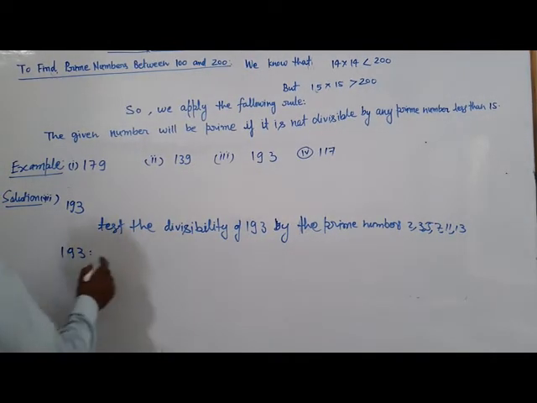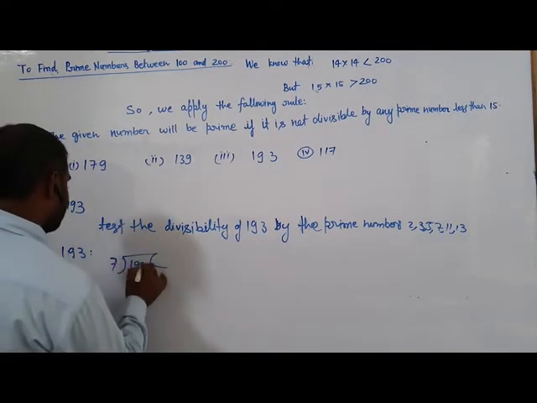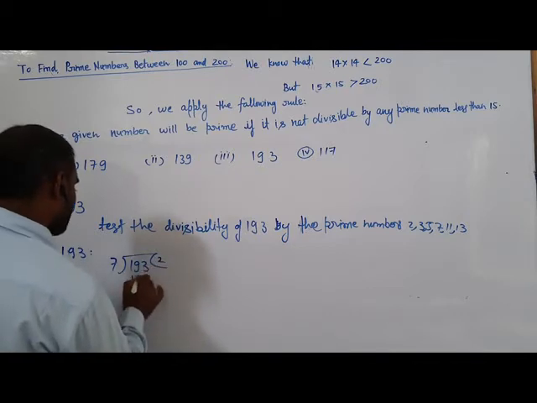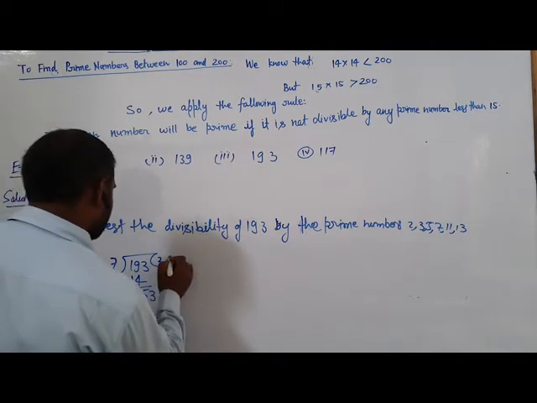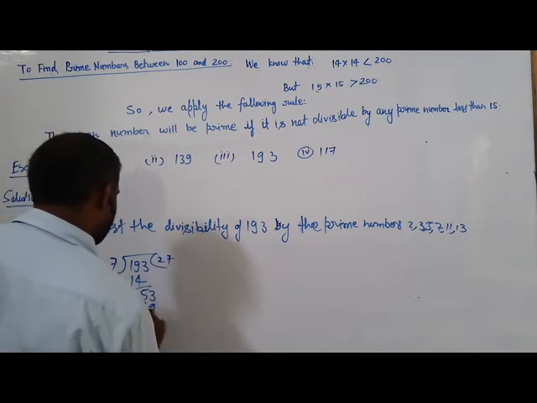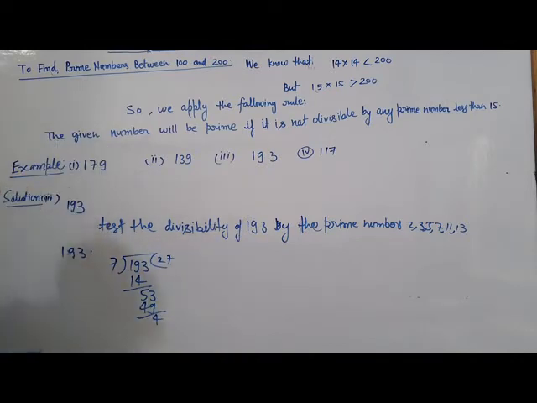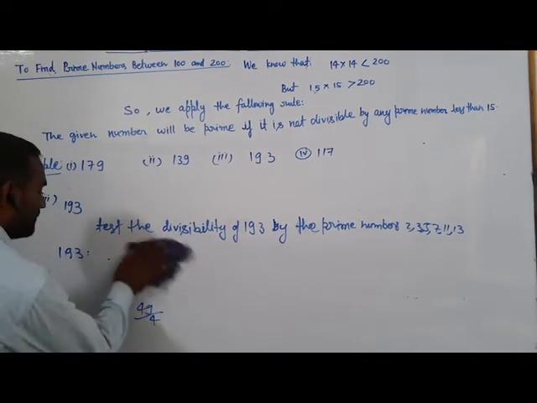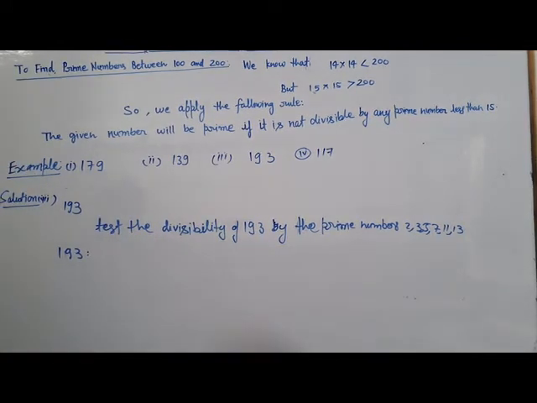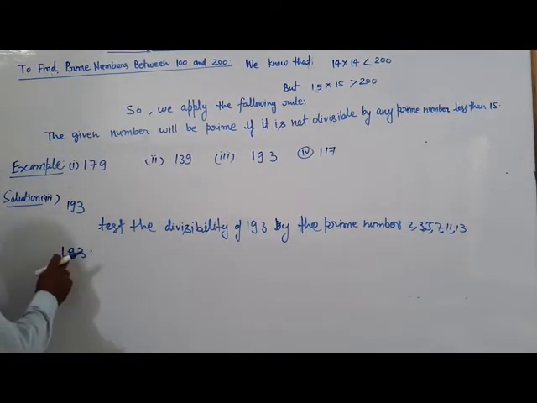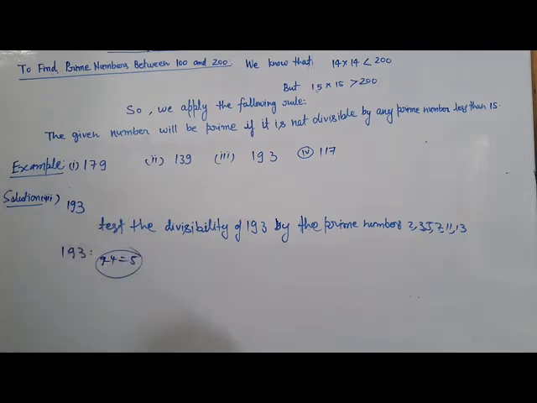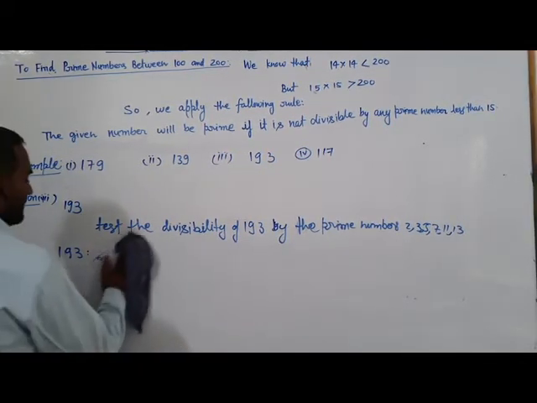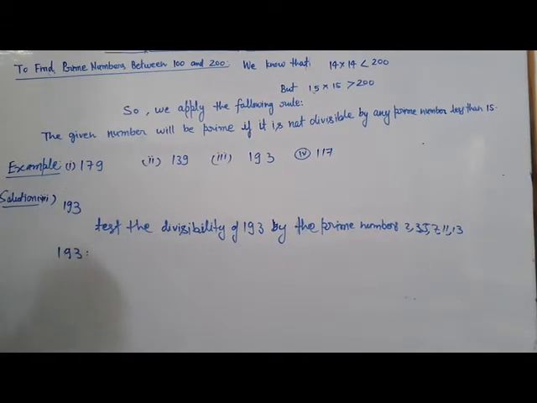Testing 7: there is a remainder, so it is not divisible by 7. Now 11. Sum of odd place digits is 9 plus 1 which is... 10, and the even place digit is 9. The difference is not 0 or a multiple of 11, so it is not divisible by 11.